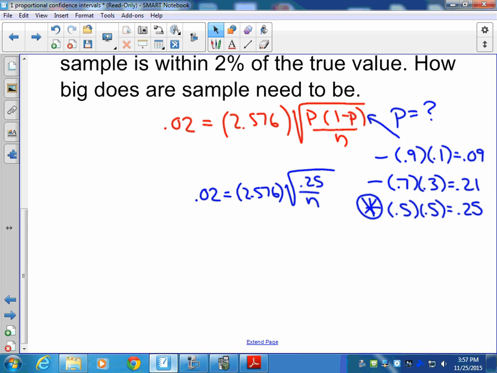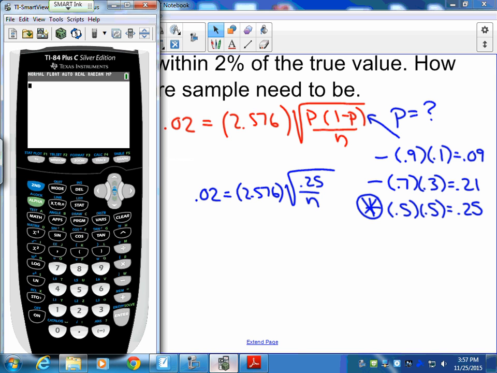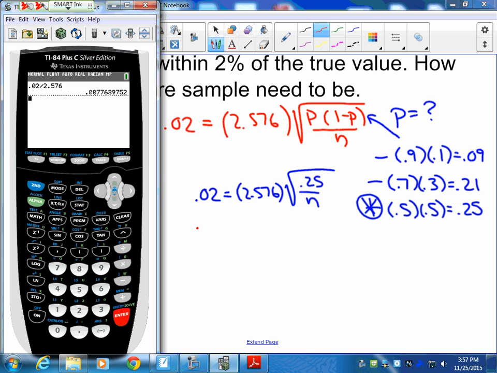Now these values are going to get really small, so I'm going to jump over to the calculator and show as we go through this process. We want to do our solving steps. The first thing we have to do is clear off our multiplier, so we need to have 0.02 divided by 2.576, and we get 0.00776. You can see this value is getting small very quickly. So we've got 0.00776 equals the square root of 0.25 over n.